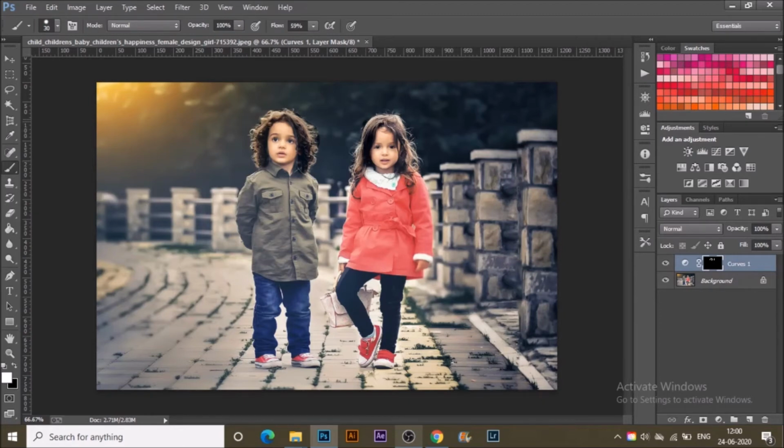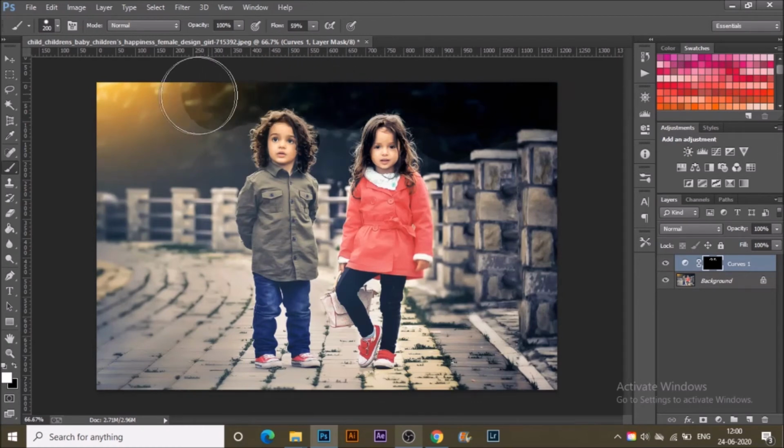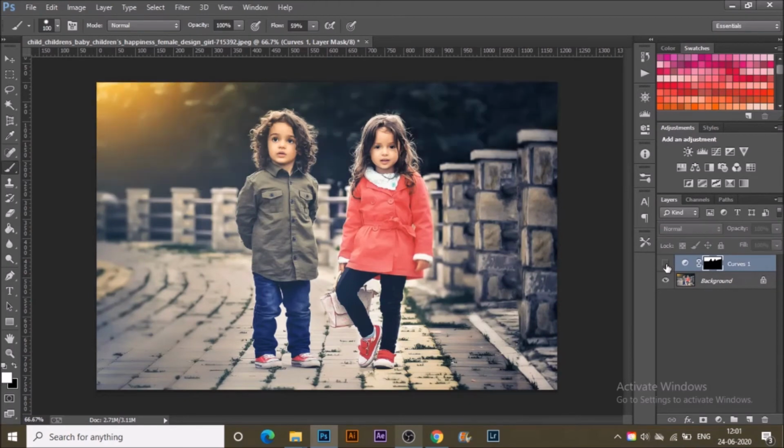That's what I'm going to do here. You can see I'm painting over the hair and in the background near the sky to make some dark effect like this. I like that particular dark style in the background and the hair. And if I toggle the visibility of that layer, I can see the results. So I find this quite interesting.